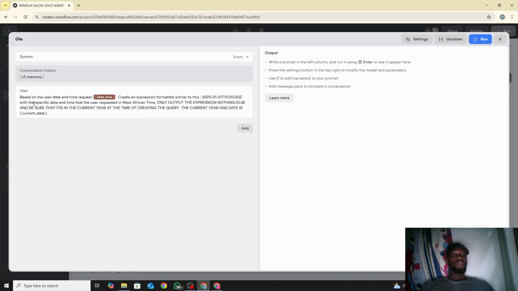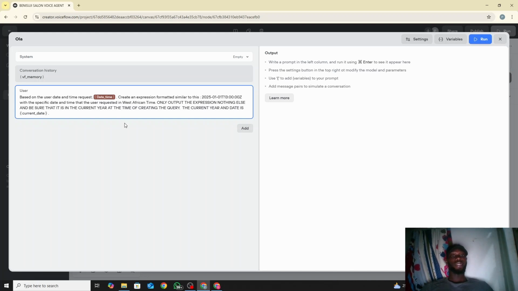And then with this specific date and time that the user requested, in West African time, you can use instant time. You can use Pacific time. So it depends on the time that you want. Only output the expression, nothing else, and be sure that it is in the current year at the time of creating this query.